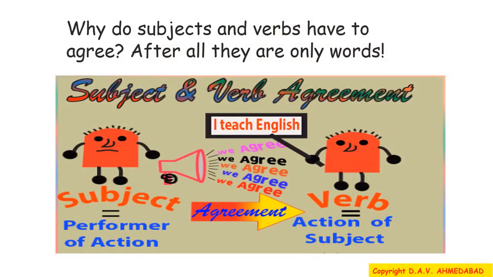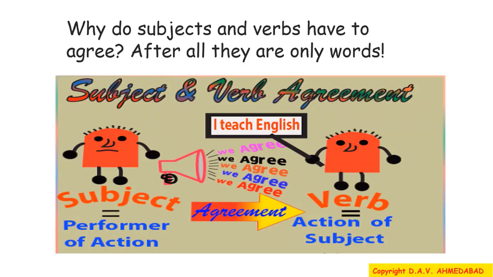So, to make a sentence grammatically correct and complete, the subject and the verb have to agree. The naming part of a sentence is the subject. The subject is the performer of action, and the verb is the action performed by the subject or the state of being. The basic idea behind sentence agreement is pretty simple. All the parts of your sentence should match or agree.